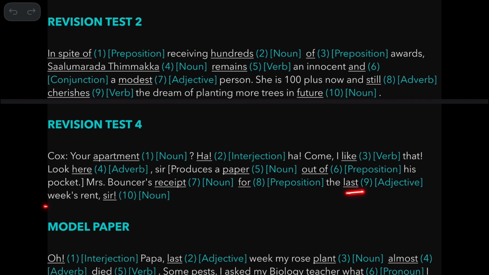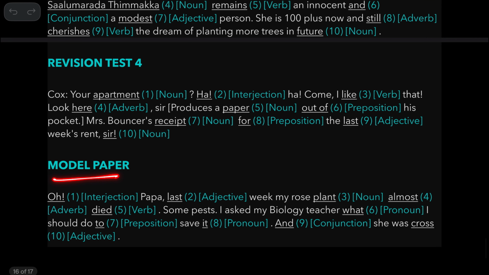Last is an adjective because it modifies the rent. Okay, then this word sir is a noun. Though you have this exclamatory mark here, it's not an exclamation, it is a noun. It is used to address somebody. And this one is from the model paper. Oh, interjection. Last is an adjective describing the noun week.